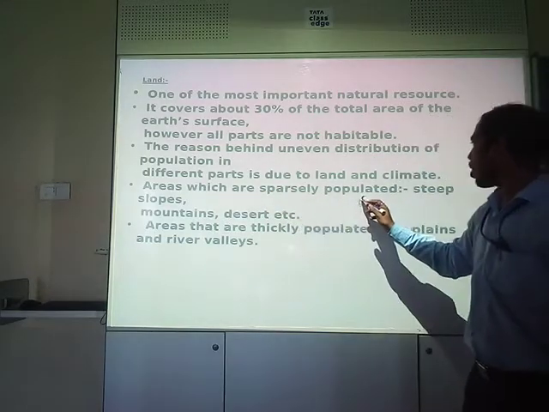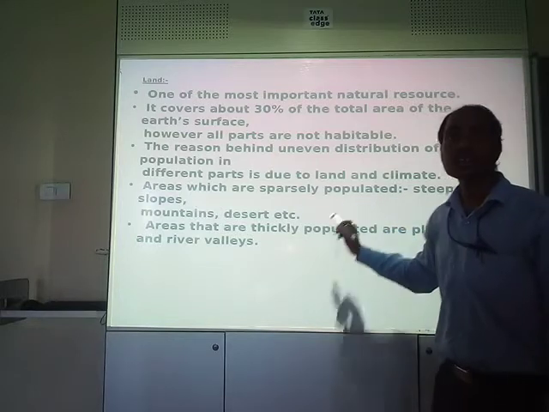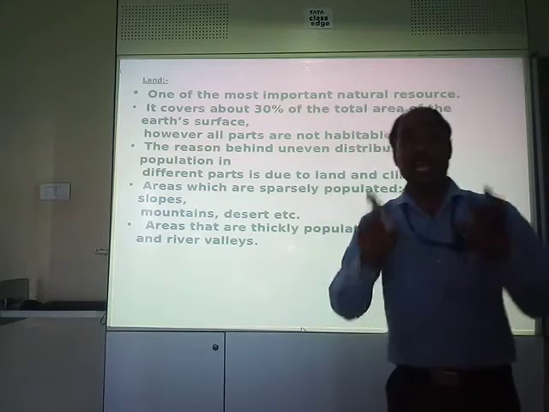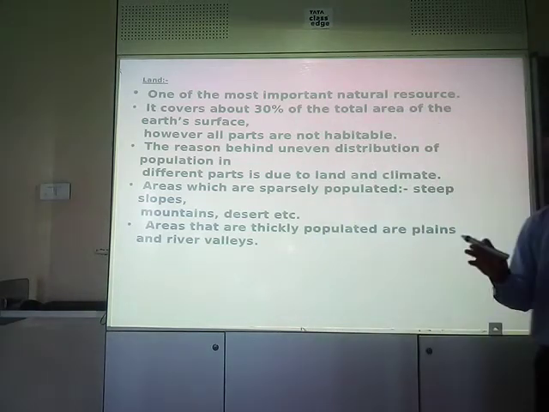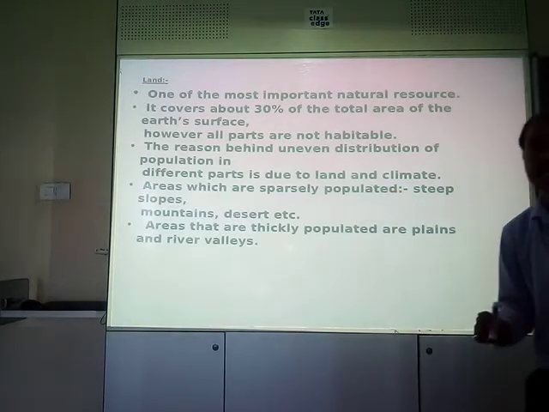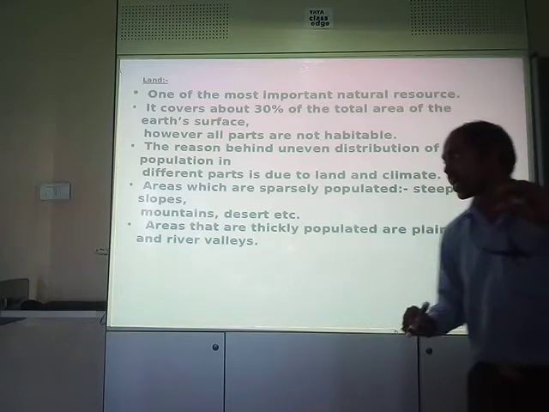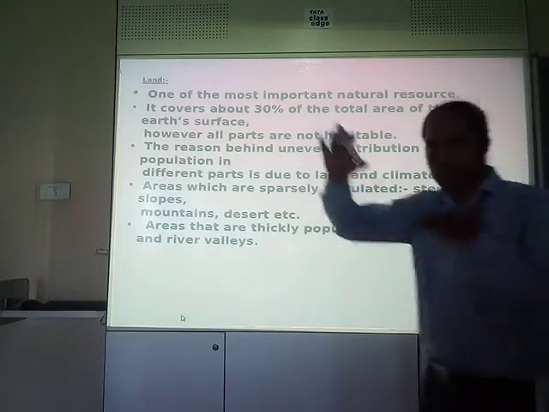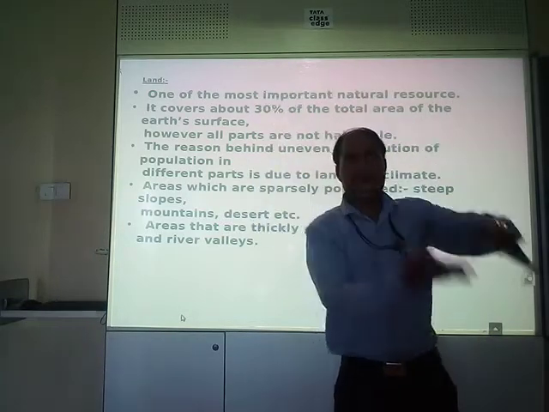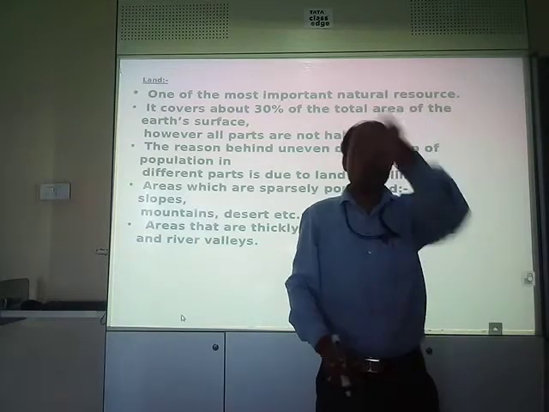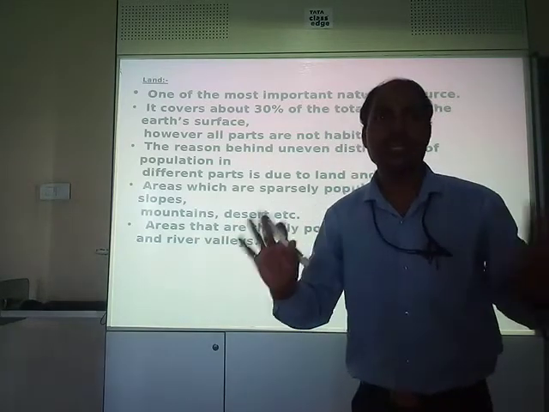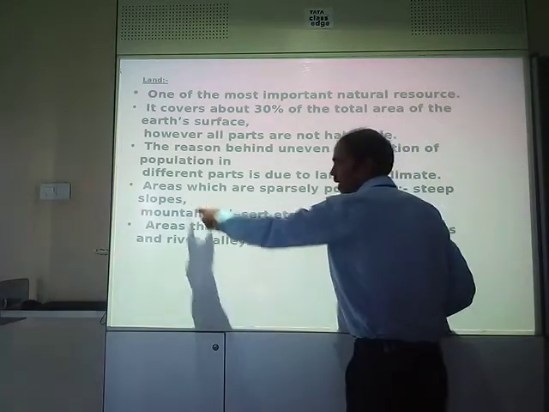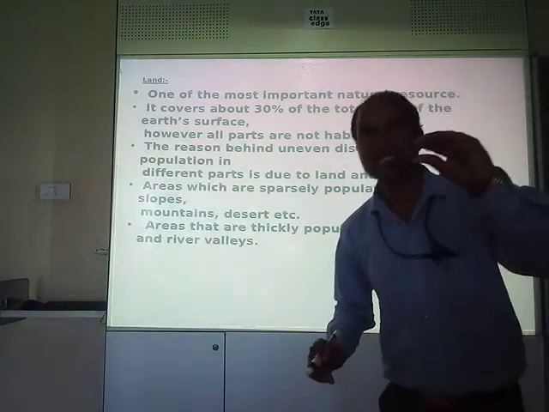Some of the areas are sparsely populated. What is the meaning of sparsely populated? Very thinly populated, a less number of people are there. Thinly means a very small number of people are residing. For example, steep slopes. Suppose there is a mountain, wherever there is a slanting of the mountain, that means a steep slope is there. Those areas are generally not habitable by people. So steep slopes are areas where fewer people reside.